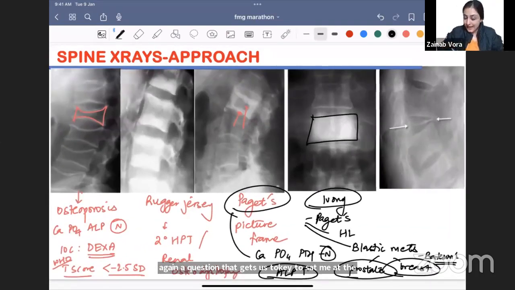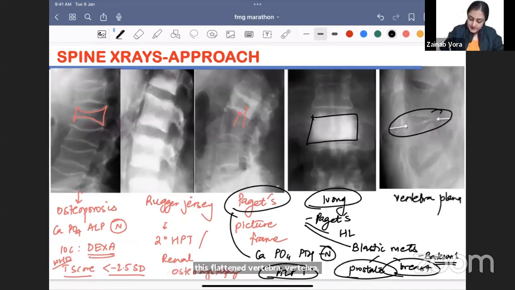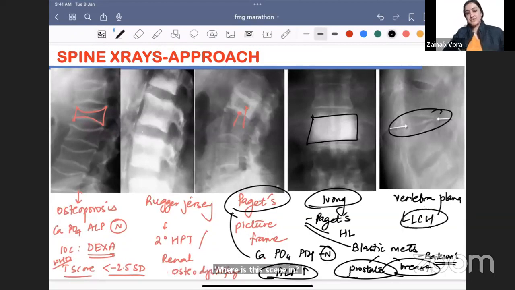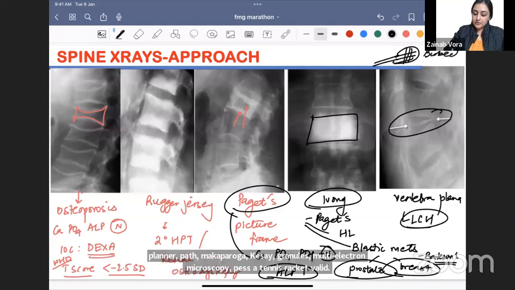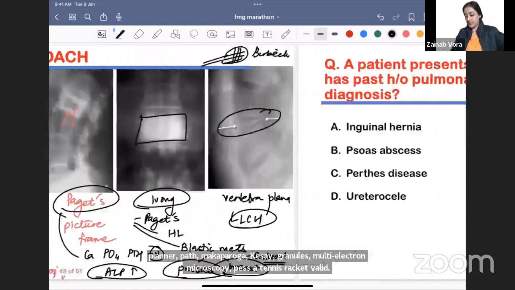ठीक है? And lastly, if I give you, there is a child who's having this flattened vertebra plana. What is this? Where is this seen in? Langerhans cell histiocytosis. Okay, so LCH in a child, vertebra plana. Path में क्या पढ़ोगे? कैसे granules मिलती है इलेक्ट्रॉन माइक्रोस्कोपी पे, ऐसे टेनिस रैकेट वाले? Birbeck granules. Very nice. So Birbeck granules.